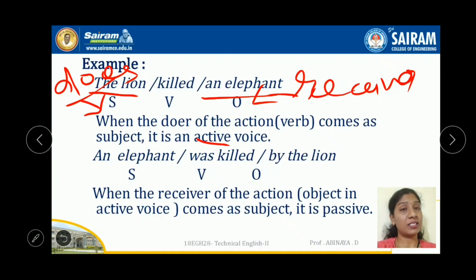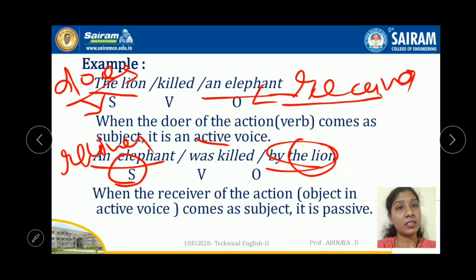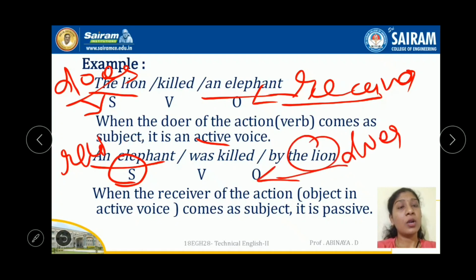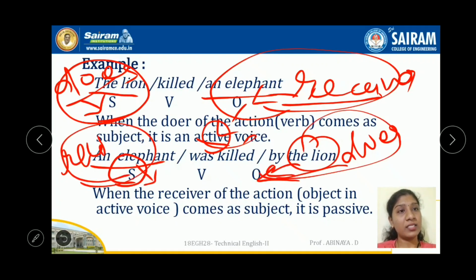The passive sentence is nothing but the receiver, which means the object in the active, comes as the subject, and the doer comes as the object here, right? So when the doer comes as the subject, and the receiver comes as the object, that is active. And when the receiver comes as the subject and the doer comes as the object, that is passive. Keep that in mind, nothing bigger.